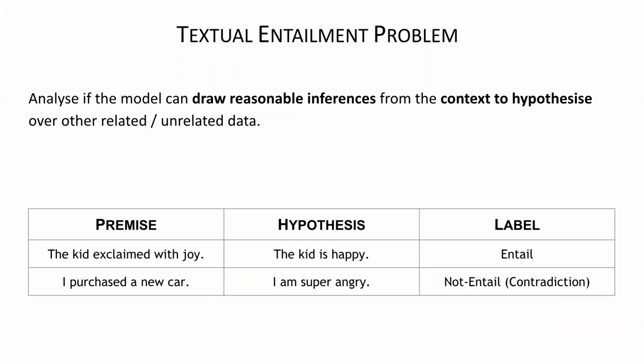So what is the textual entailment problem? In textual entailment, you are given a context or premise and a hypothesis, and we have to determine whether the hypothesis is true or false given the premise, which is the same as entail or not entail given a premise. For example, the kid exclaimed with joy, the kid is happy. Now, you can see the kid is happy is entailed, or is true, given the kid exclaimed with joy, because joy is an expression of happiness.